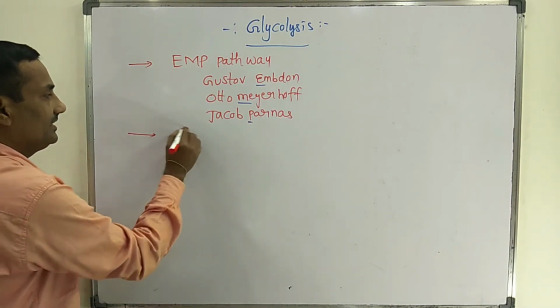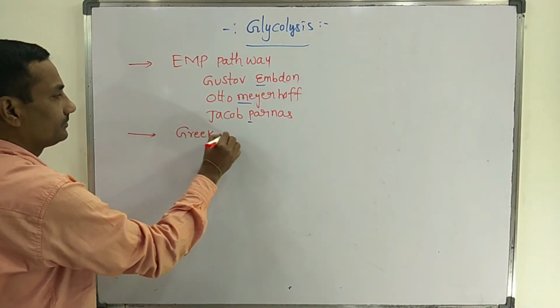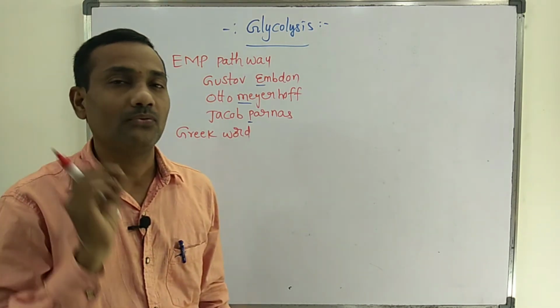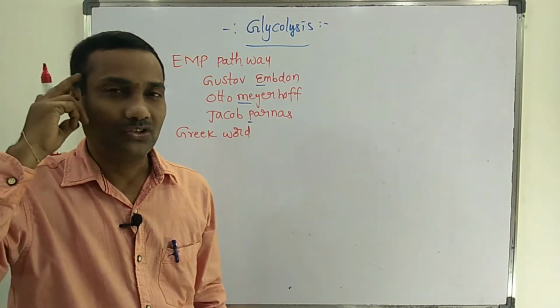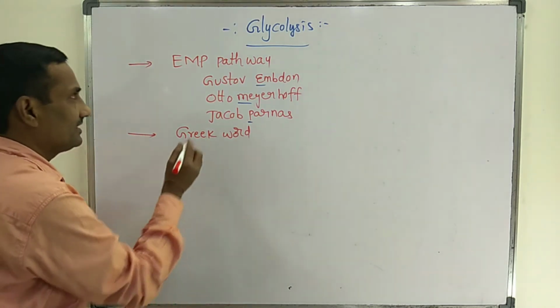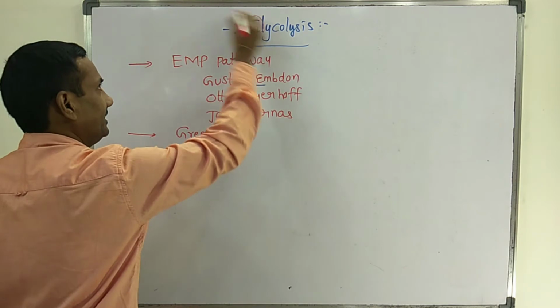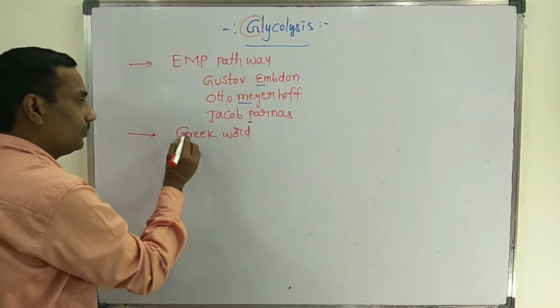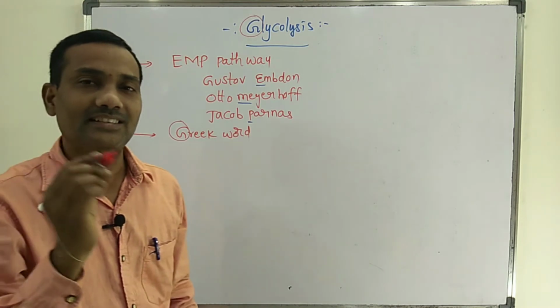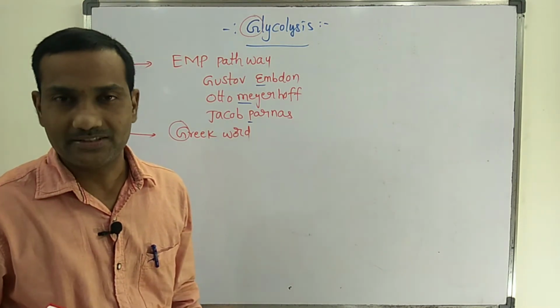Glycolysis is a Greek word. From an examination point of view, it is easy to remember: glycolysis, first letter G, for Greek. Glycolysis is derived from the Greek language.